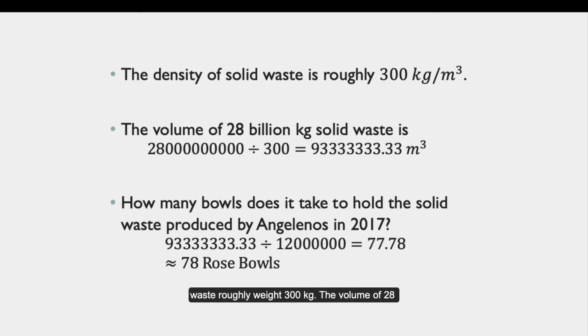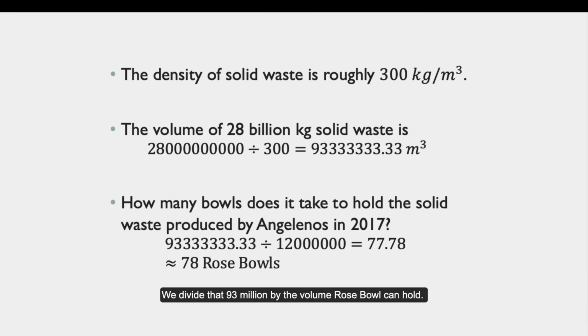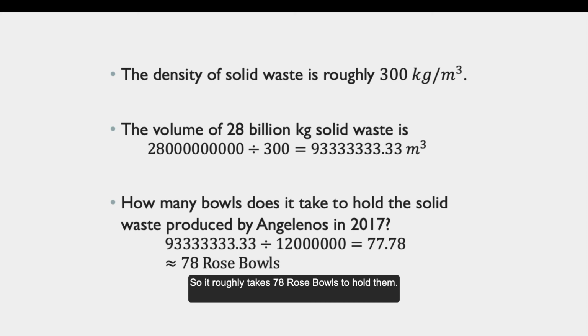The volume of 28 billion kg of solid waste is 28 billion divided by 300, which is roughly 93 million cubic meters. So how many bowls does it take to hold the solid waste produced by Angelenos in 2017? We divide that 93 million by the volume the Rose Bowl can hold, so it roughly takes 78 Rose Bowls to hold them.